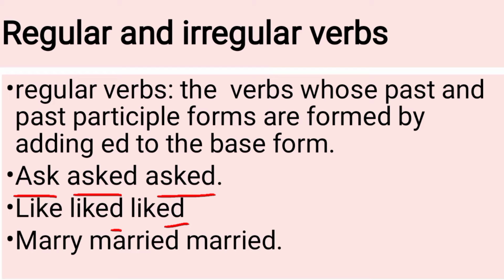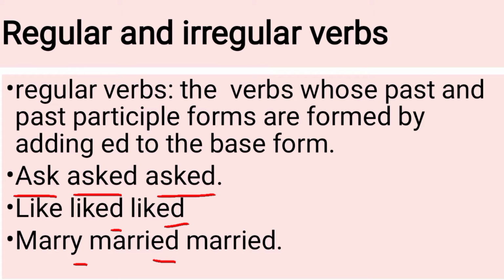And in the third example, at the end of the verb is a y, so we remove y and we just add ied at the end of the verb to make its second and third form. So all these three varieties of verb are considered regular verbs.